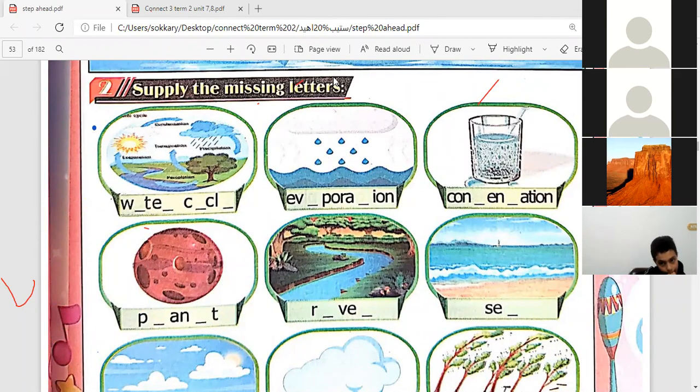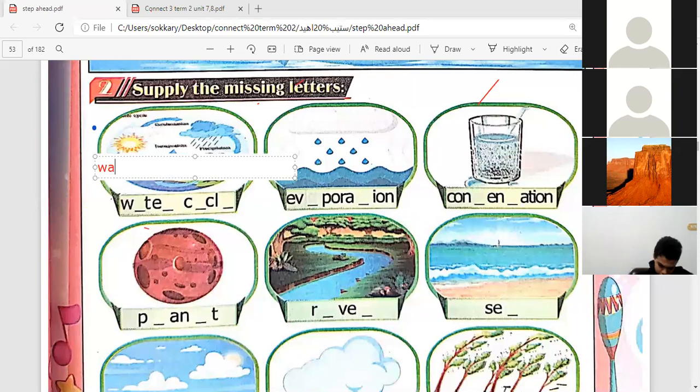Omar Mustafa. Yes. The first word here is water cycle. Do you remember the letters? W-A-T-E-R, water. And then cycle, C-Y-C-L-E. Cycle. Thank you.